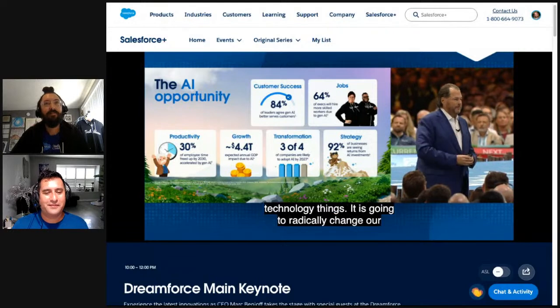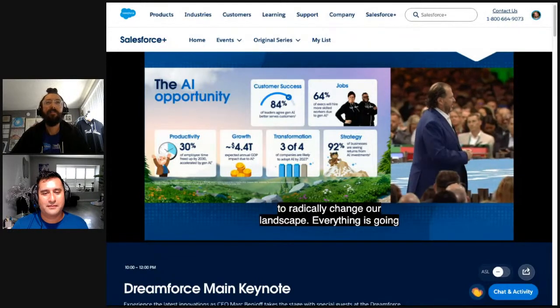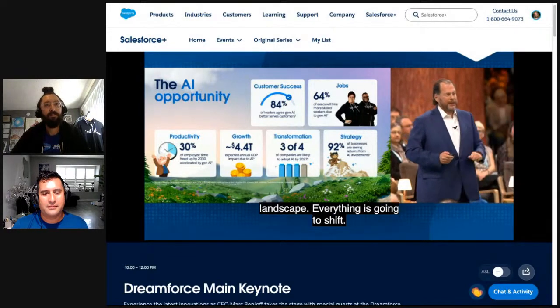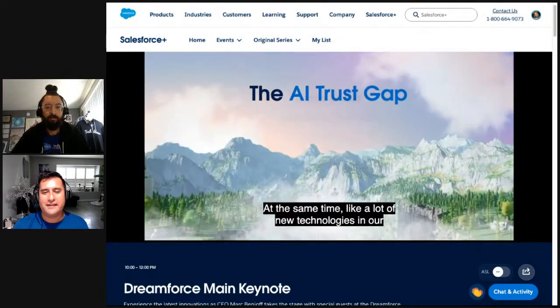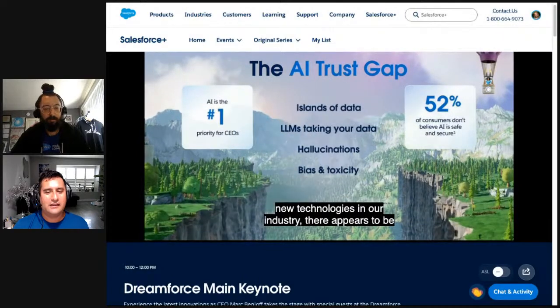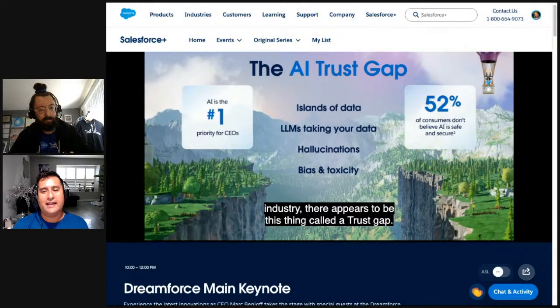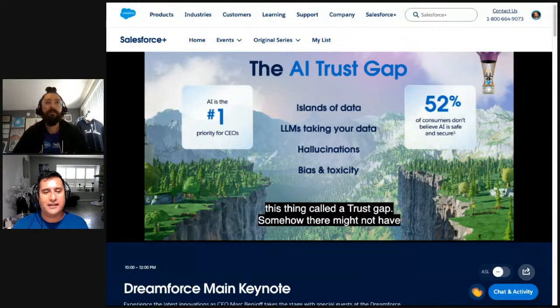At the same time, like a lot of new technologies in our industry, there appears to be this thing called a trust gap. Somehow there might not have been as much trust built into these technologies as you might have expected. Not unusual in our industry. But we realize we've got islands of information that are out there.